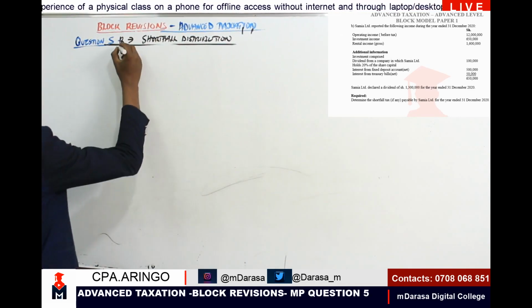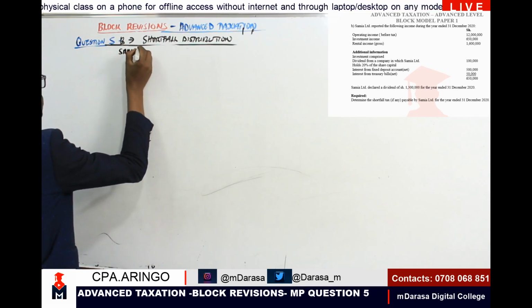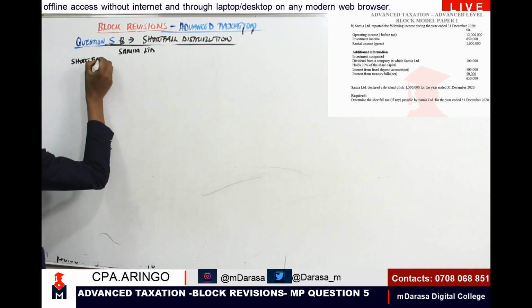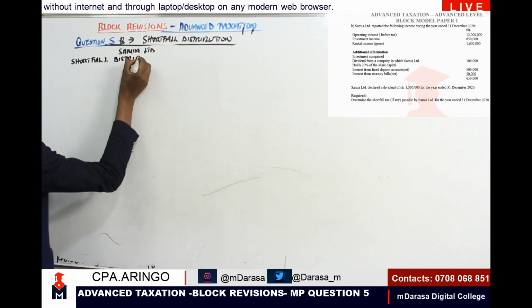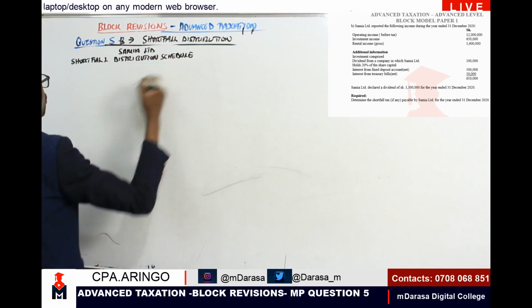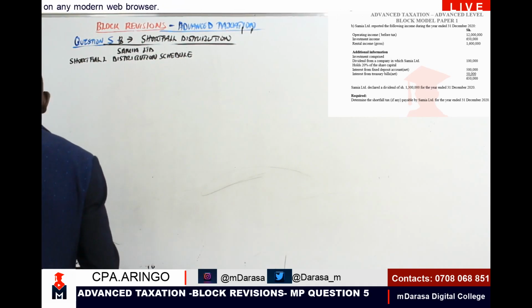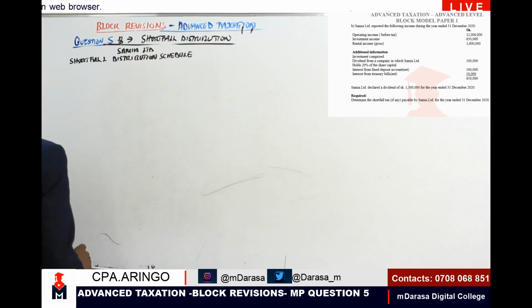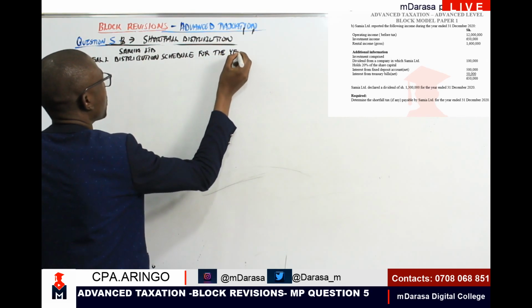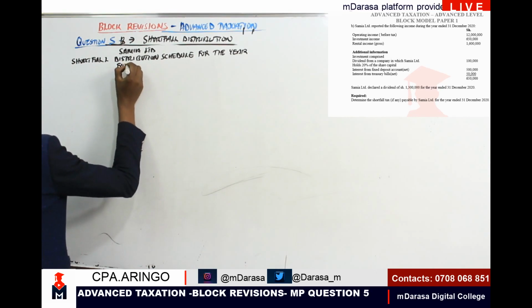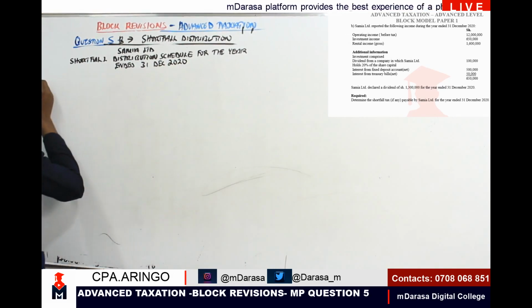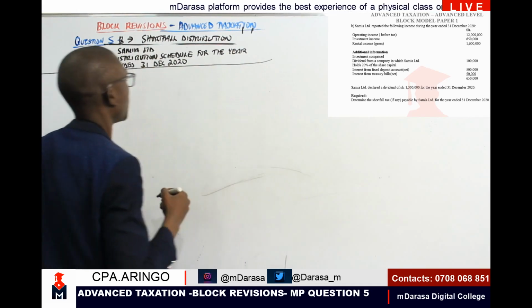This is Samia Limited shortfall distribution schedule, of course for the year ended 31st December 2020.